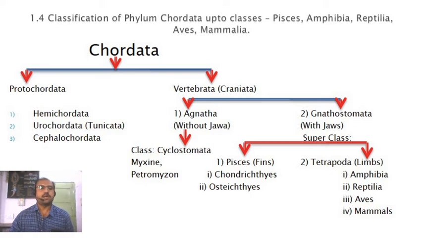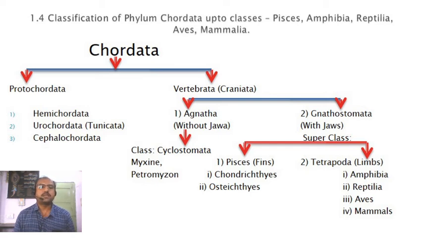Then the third one is aves. Aves means the individuals which fly in air, that is birds. They have the flight ability as feathers are developed, wings are present and the bones are hollow. That's why they can easily fly in air with these hollow bones and light-weight aerodynamic structure. So that is about the aves, all birds which come under the aves.